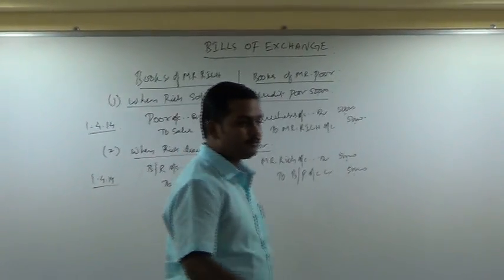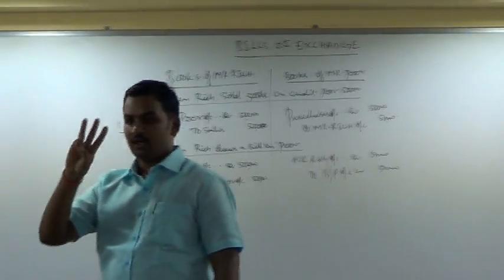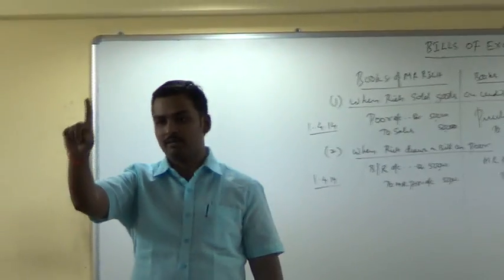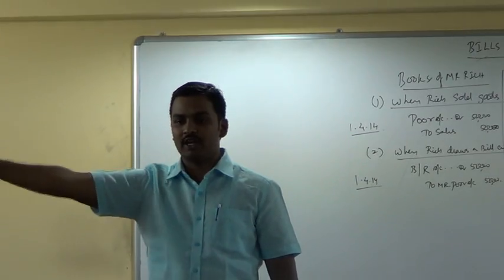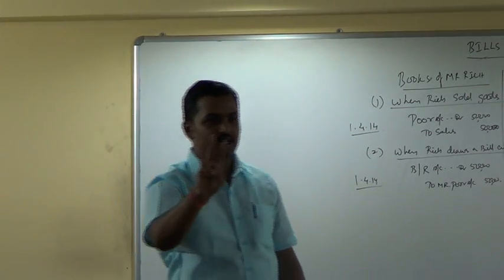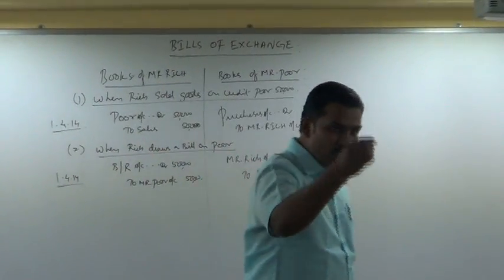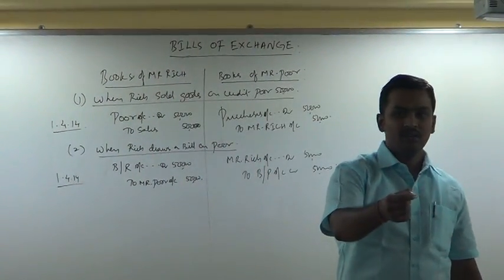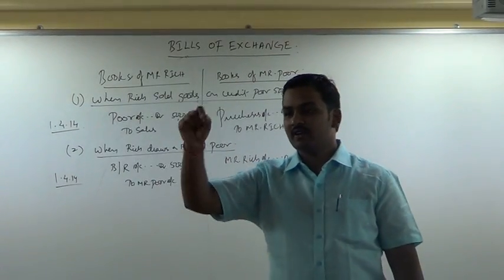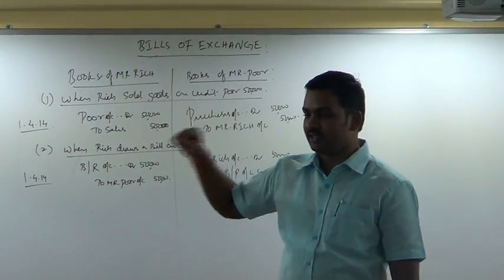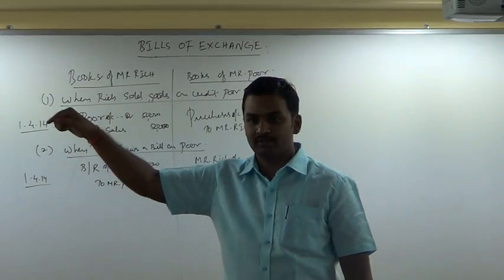Now you have to count the date. The bill was drawn on 1st April 2014 for a period of 3 months. So 1st April to 1st May will be 1 month. 1st May to 1st June will be 2 months. 1st June to 1st July will be 3 months, plus 3 days grace. 1st July 2014 will be the date of maturity, plus 3 days grace. It will be 4th July.